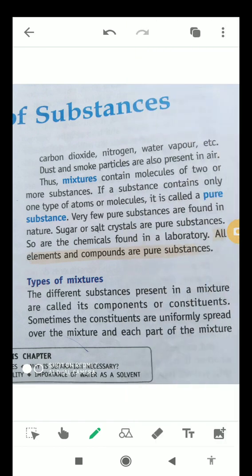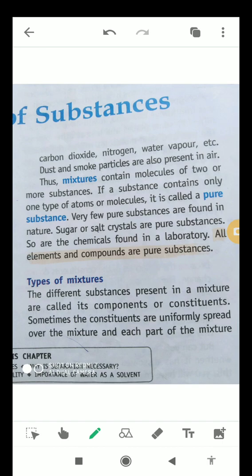Apart from this, the water vapor is also found in the air. So air is also not a pure substance at all. Apart from these gases, some other things are also involved in air, that is dust and smoke particles. Okay, so these are also found in air.